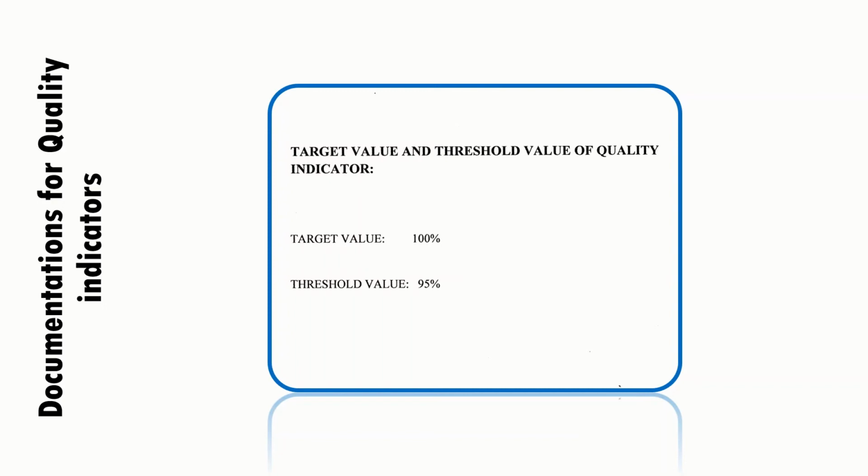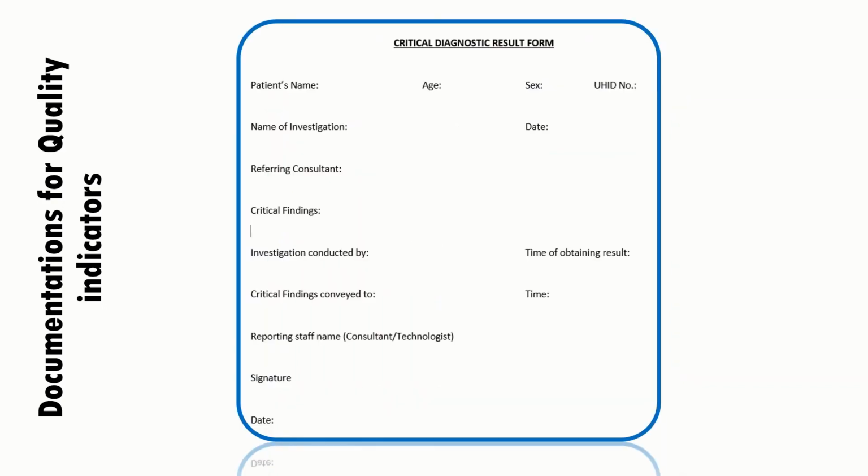Then we need to have a data recording form. This is the example of critical patient information to the referring physician.